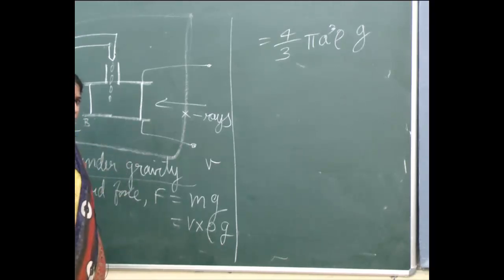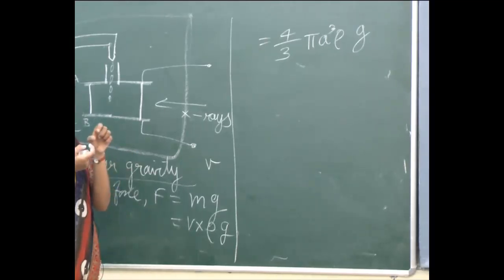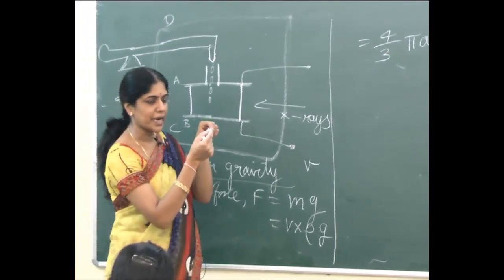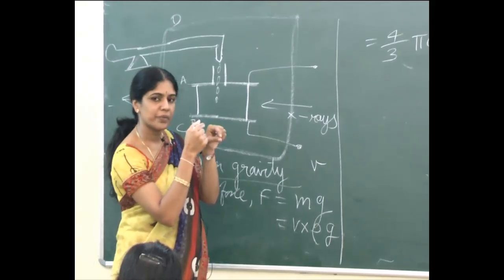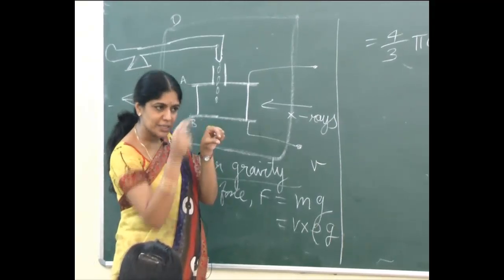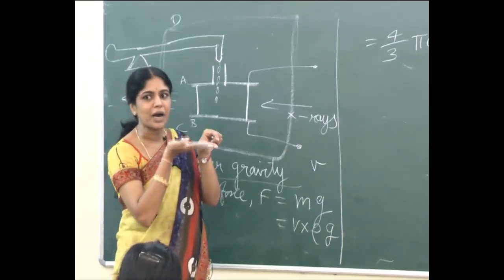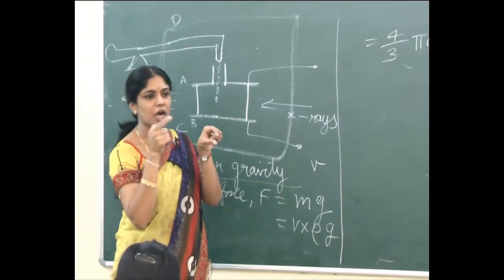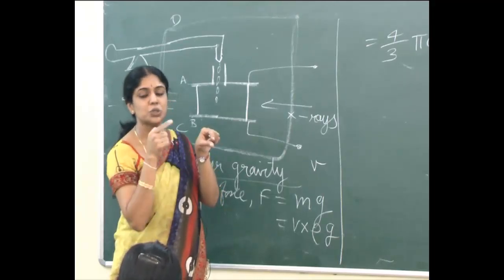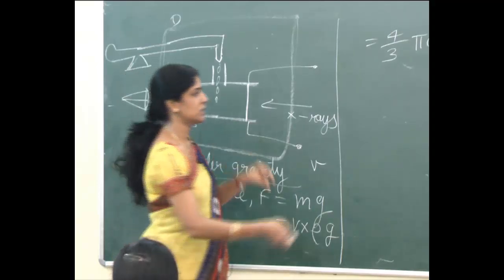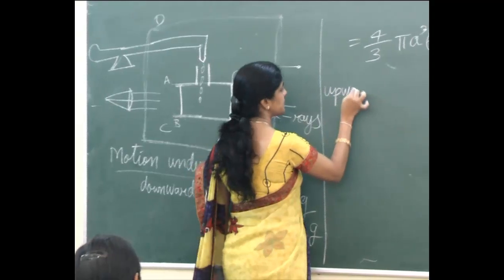Now what is the opposing force? What is the opposing force for it? Viscous force. How did I get this viscous force? Now an oil drop is moving, right? At the place where the oil drop is, what was occupying it earlier? Air. So the oil drop has displaced the air and occupied that place. So this displaced air is what gives you the upward force. So I want to find out what is the force due to this displaced air. That we call the viscous force. Can you say what is the upward force acting now?